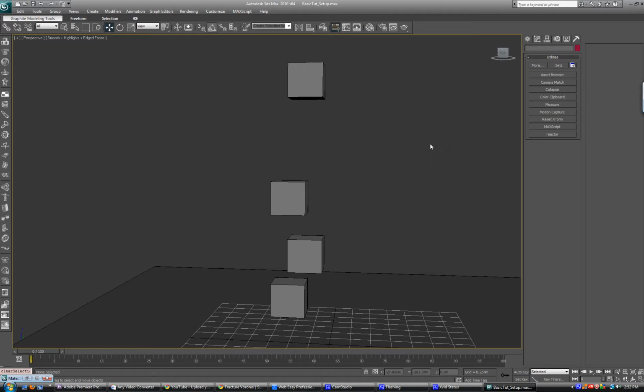I'm going to show you a little bit about Havok's Reactor, which is built into 3ds Max. I'm going to teach you how to bake out physics animations using Reactor, and show you a little bit about the basic tools that come with it.